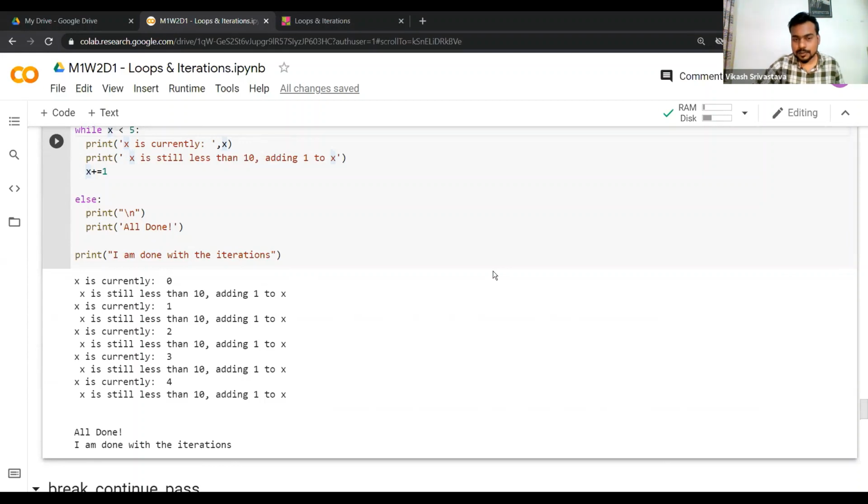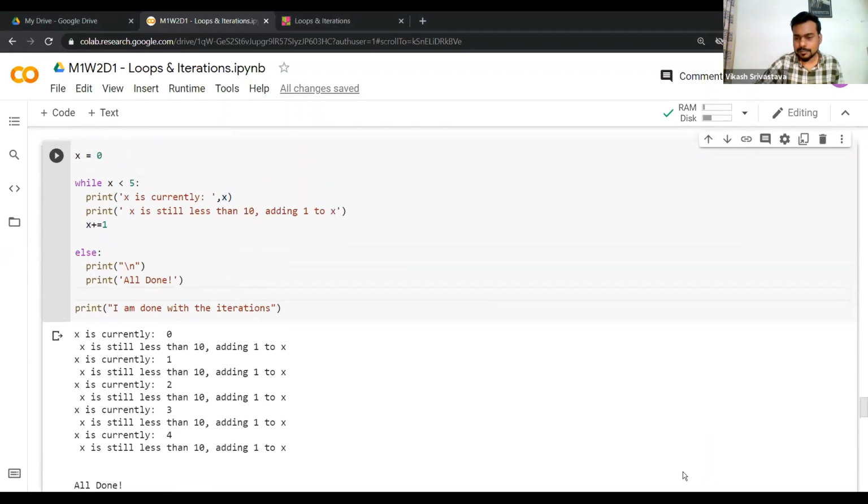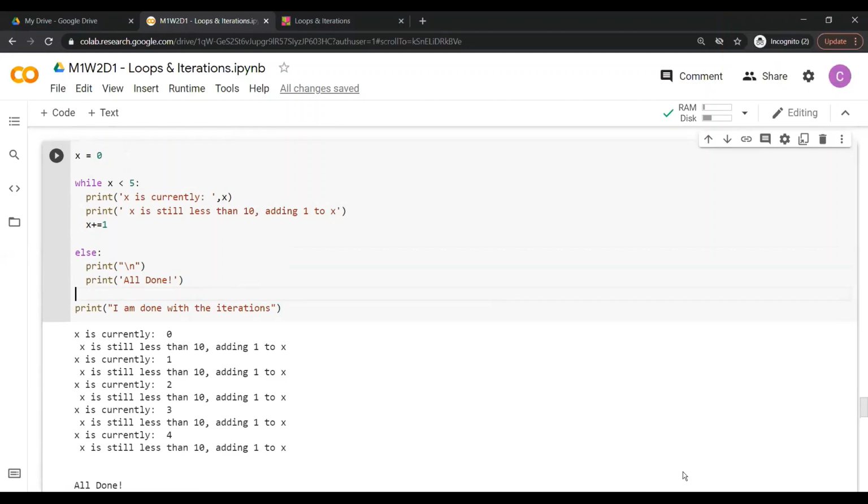So Prashant is asking, what is the point of putting else there, since the statements inside it will be executed even without it? Okay. So what is the point of putting else? Yeah, Prashant, please.